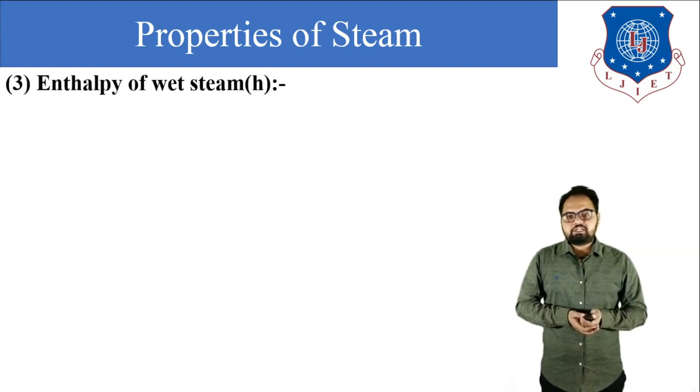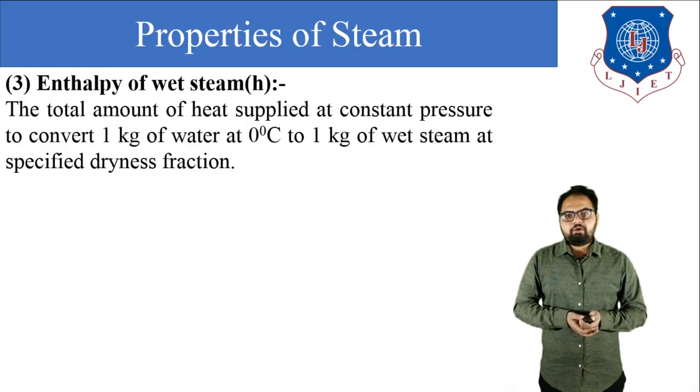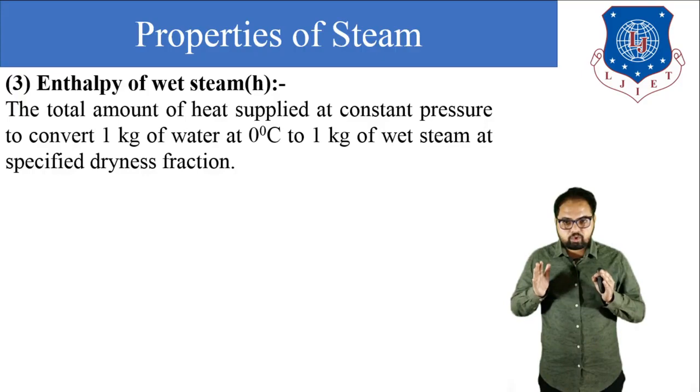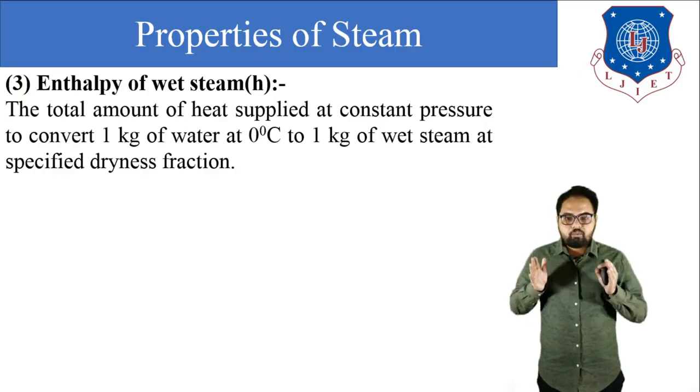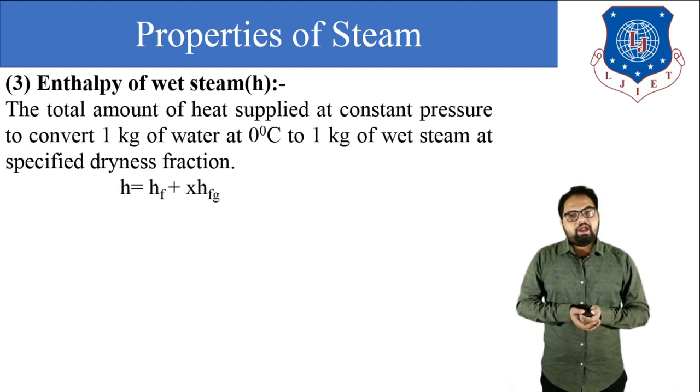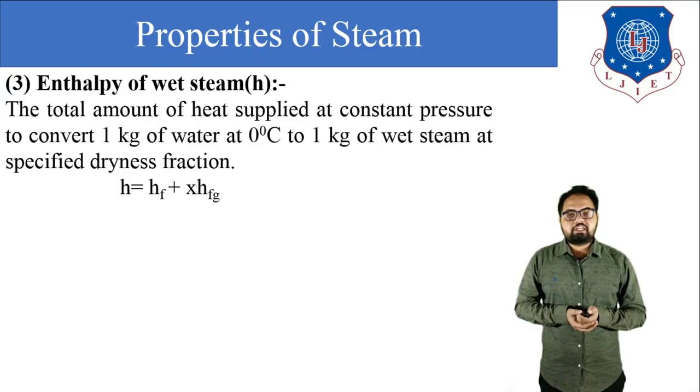Now enthalpy of wet steam. For enthalpy of wet steam, the total amount of heat energy supplied at constant pressure to convert 1 kilogram of water from 0 degree Celsius to 1 kilogram of wet steam, and the equation will be H is equal to Hf plus x into Hfg, where x is the dryness fraction of the wet steam.